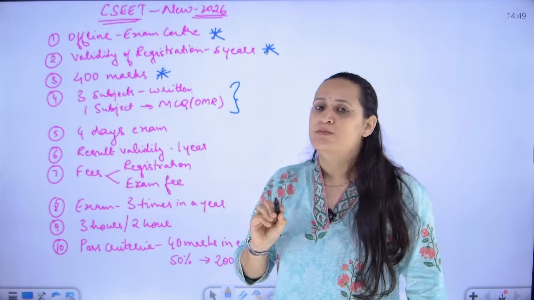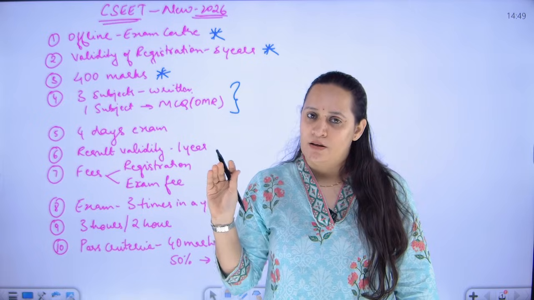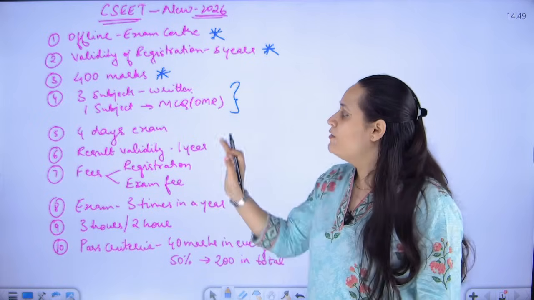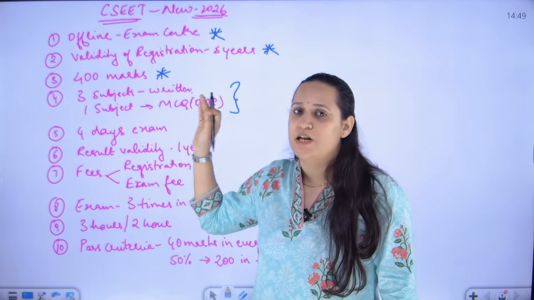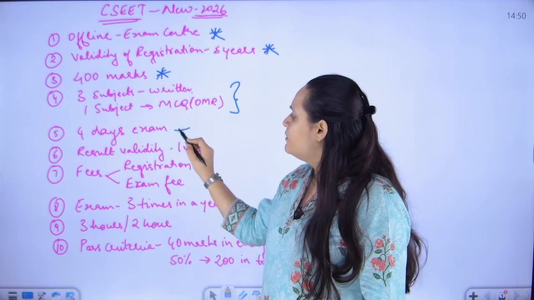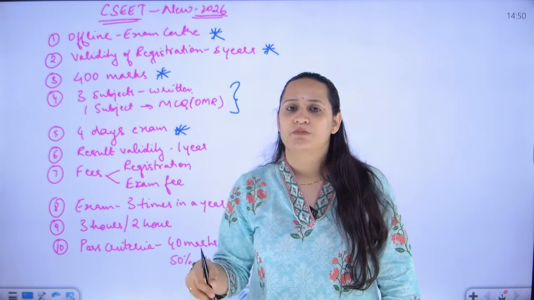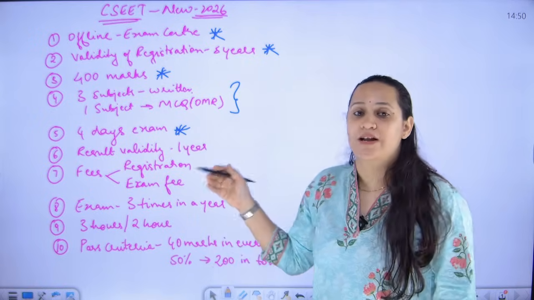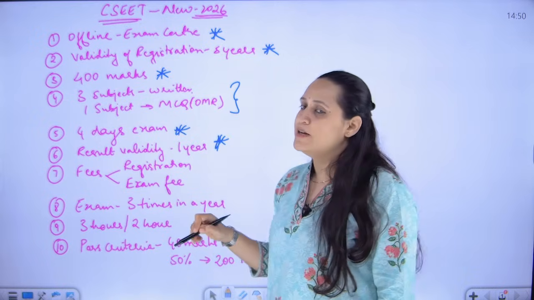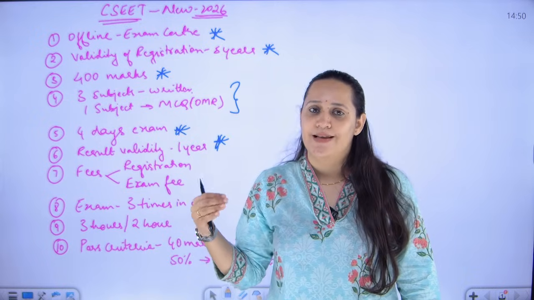Earlier, all your CSEET test subjects were on MCQ pattern online, but now we have 3 subjects which are written or subjective and 1 subject which is MCQ offline, right? Earlier you used to write all the subjects in one single day. Now you have 4 days of exam at physical examination centers. The result validity is 1 year. It is the same as what is currently happening.